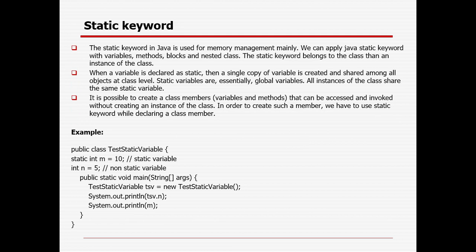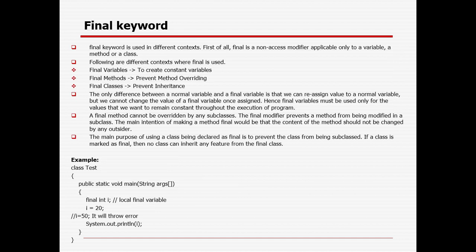And with static, memory allocation will happen immediately. So if you are declaring something as static, the variable or the methods, you can directly access them at the class level, right? You no need to create an object or instance for the class. And the final keyword, primarily if you define some variable as final, it will stop you from changing the value of the variable. In case you are defining some class as final, it cannot be inherited. In case you are adding some method as final, it cannot be overridden, right?